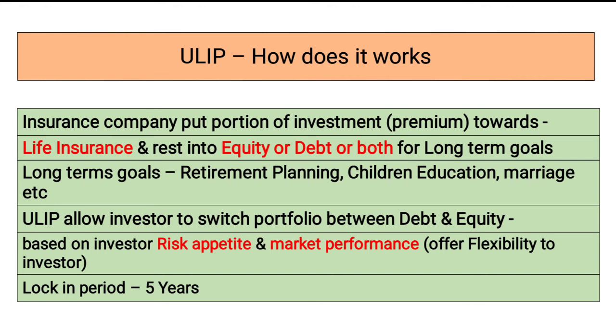Now here there is a lock-in period of 5 years, so the investor cannot withdraw the money before 5 years, and actually ULIPs are suitable for the longer period and not for the shorter period. The longer the period, the more the returns, because there is the benefit of compounding here also. So 5 to 10, 10 to 20 years will be best for the ULIP.